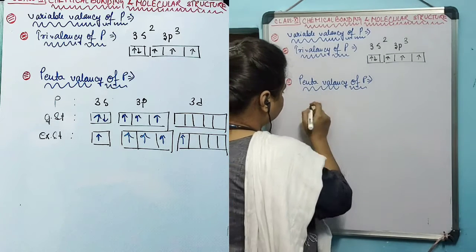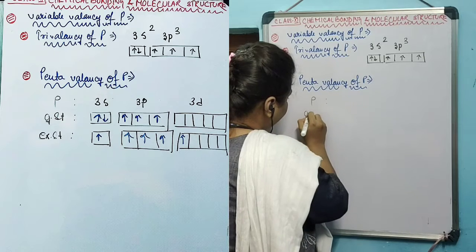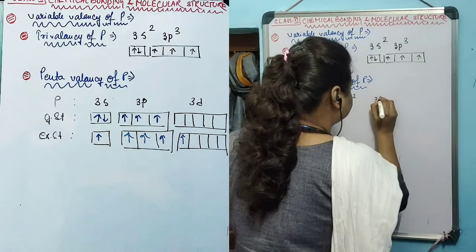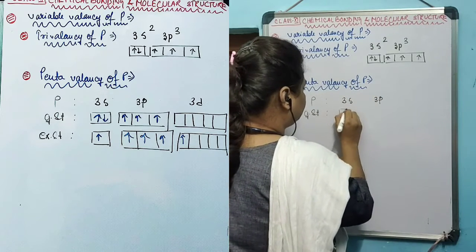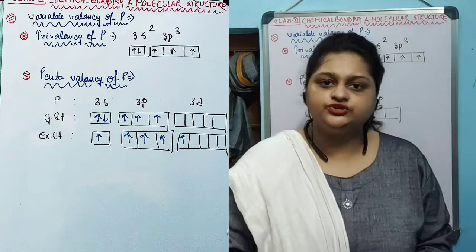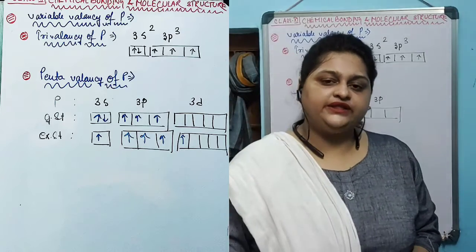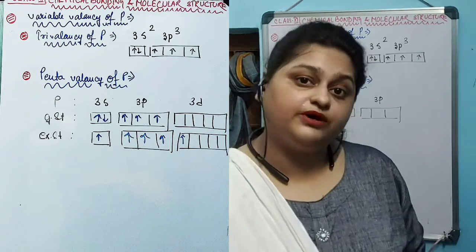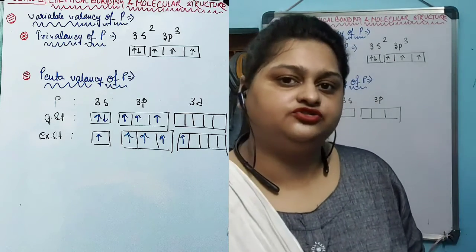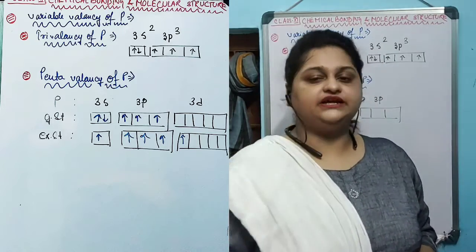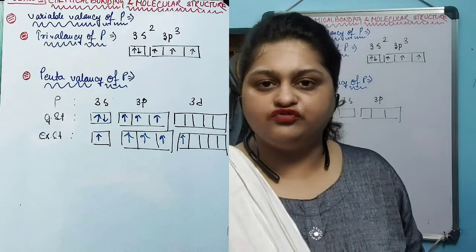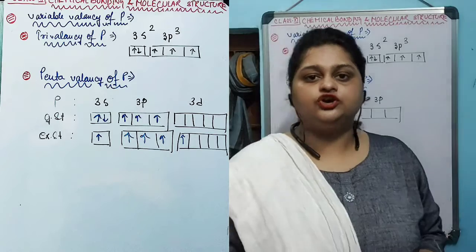Now, ground state electronic configuration is the electronic configuration of the atom of an element when the atom is free and not forming a bond. When we represent the valence electronic configuration of the free atom of an element, that electronic configuration is known as the ground state electronic configuration.